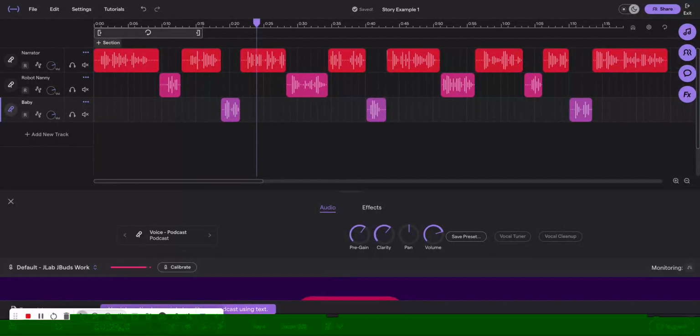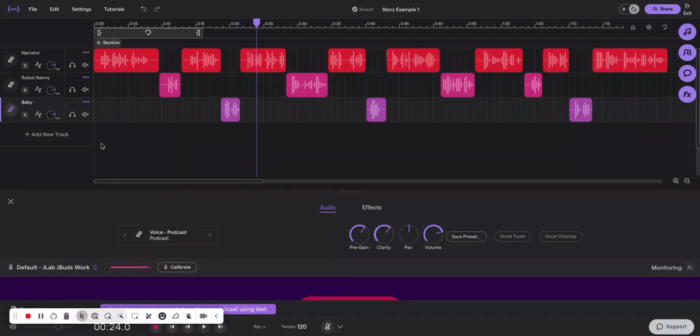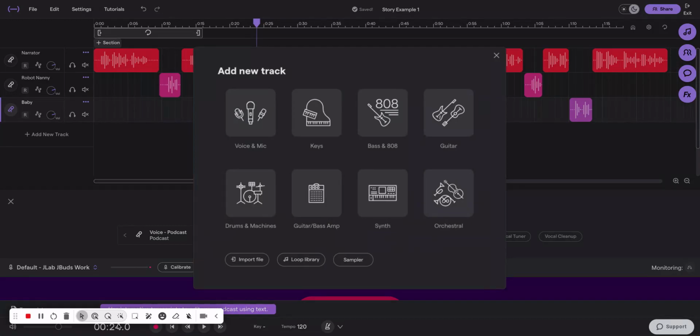Once we've finished our audio story, we might want to add some sound effects. This is really easy to do in Soundtrap. First of all, we're going to add a new track, and we're going to come down to Loop Library at the bottom.